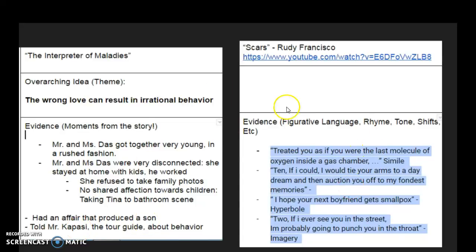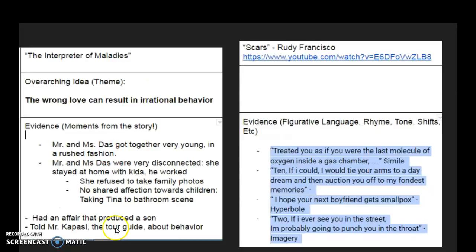And then we looked to the poem to say, okay, if this is the theme that links this short story and this poem together, we need to find evidence of the wrong love can result in irrational behavior in the poem. And so we pulled some evidence from the poem. You'll have to watch the poem in its entirety, so please do click on the link and watch the poem. There are a couple of curse words, so I warn you in advance, but the overall poem itself gave us a lot of evidence to work towards that theme.